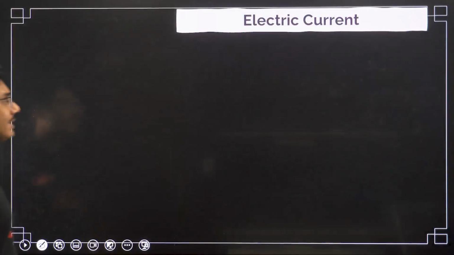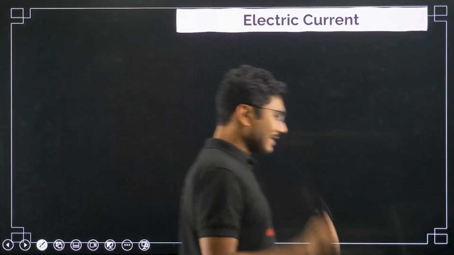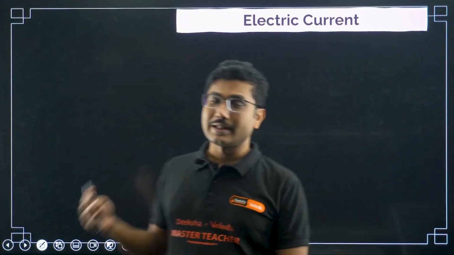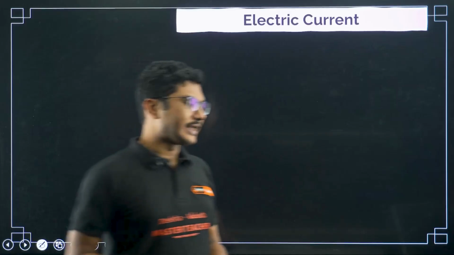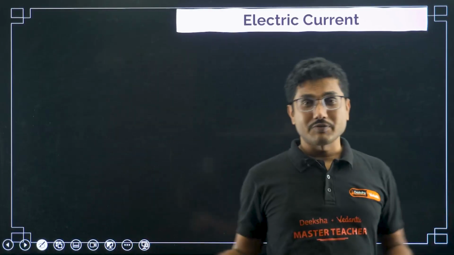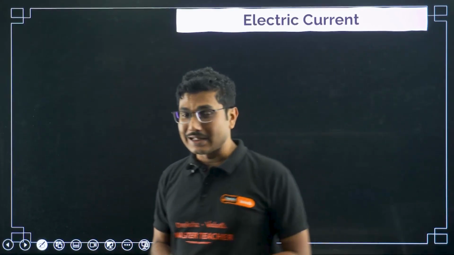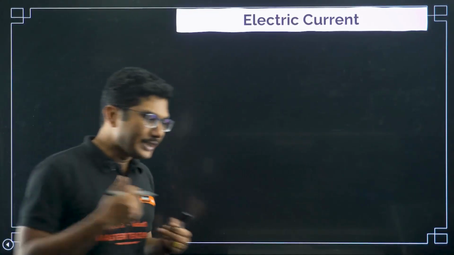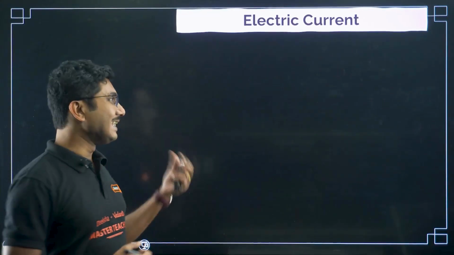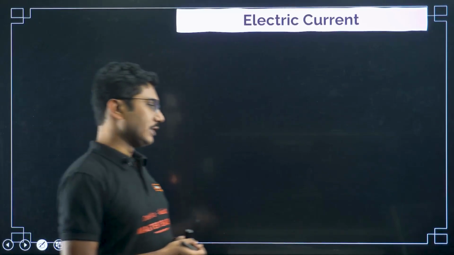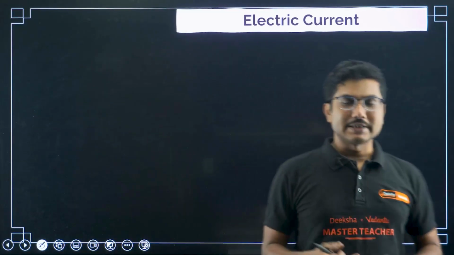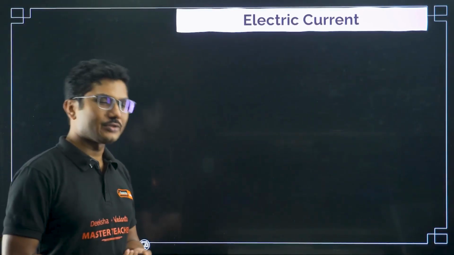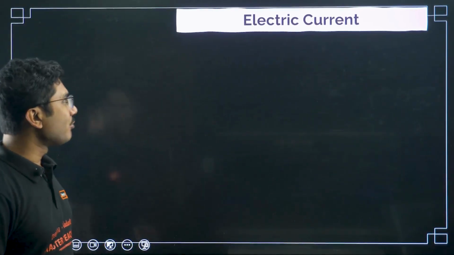Now let's start with electric current. Let us understand electric current. So far in the 2 chapters we discussed, the charges were static, but we said conductors have a lot of free electrons that can carry charge. What that means, we are going to see in this chapter particularly. From now on, charges are not static, charges are in motion. That gives rise to electric current, which is very important to understand.